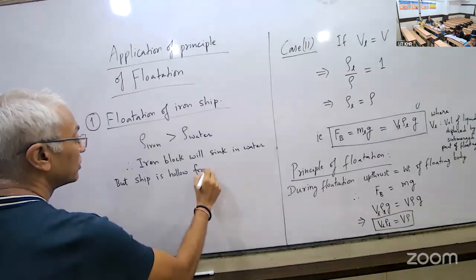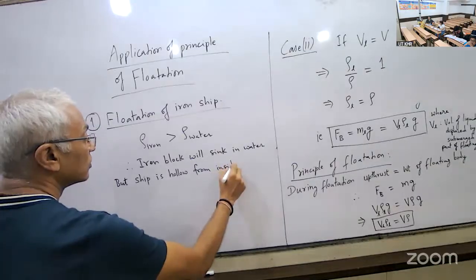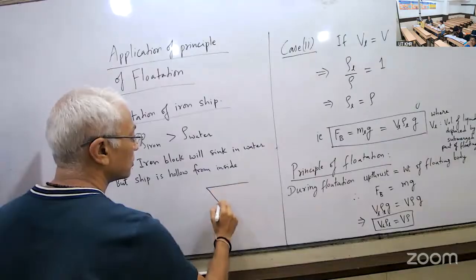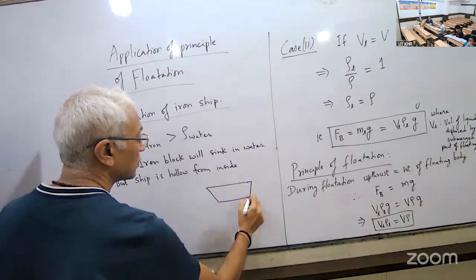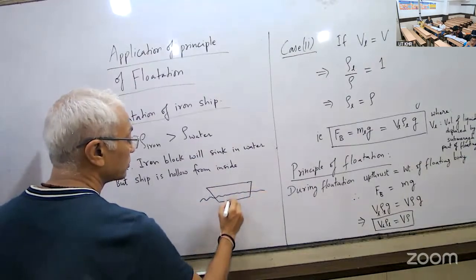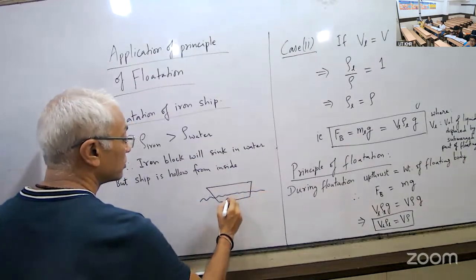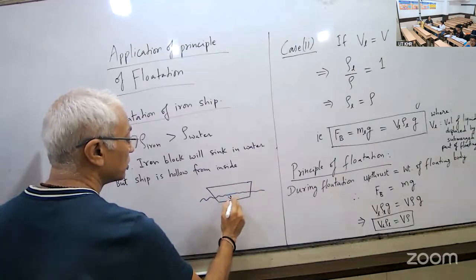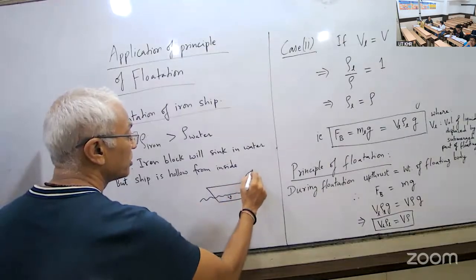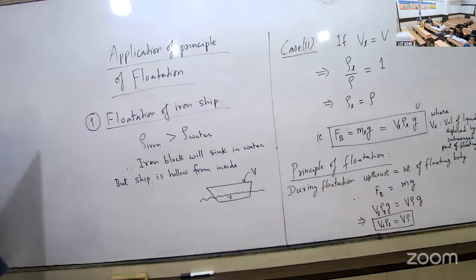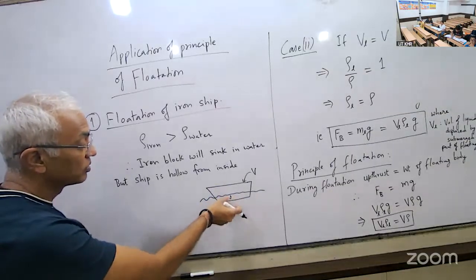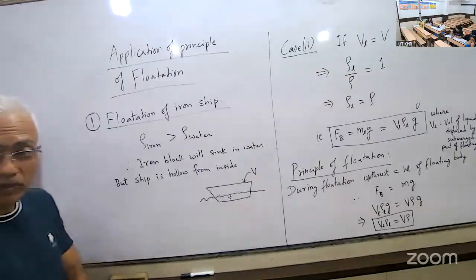From inside. So if you consider a ship, right? Let us say this much part of the ship is below water, right? So this is the part small v, and the full volume of the ship is V. So what is the density of this volume? जो v है, small v वाला volume of ship.